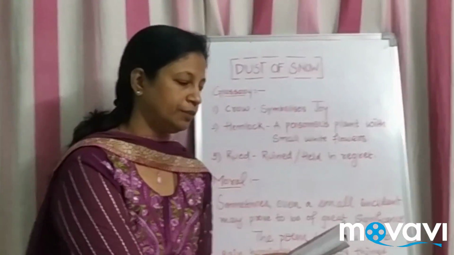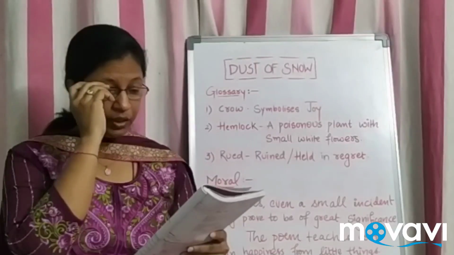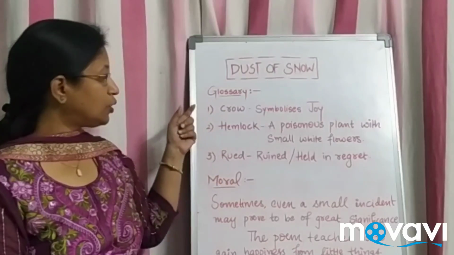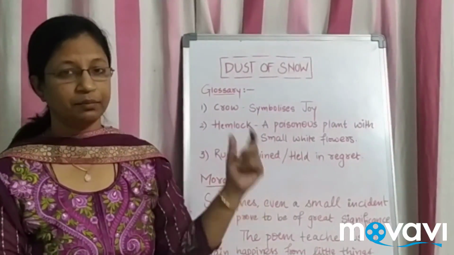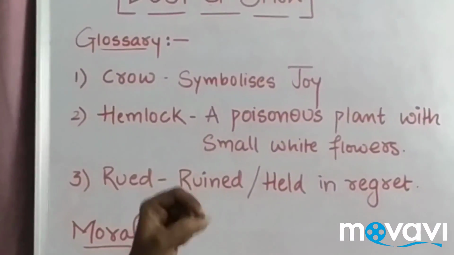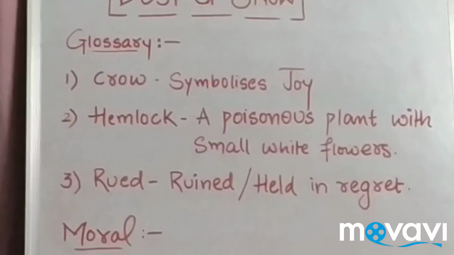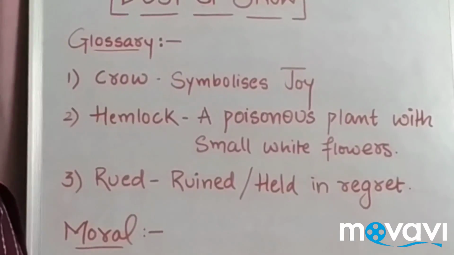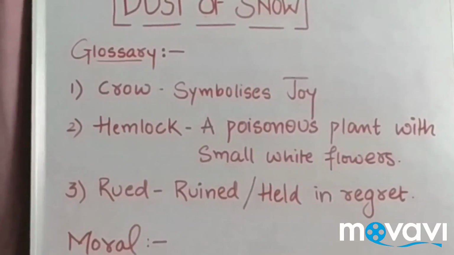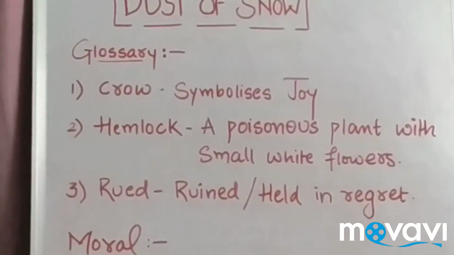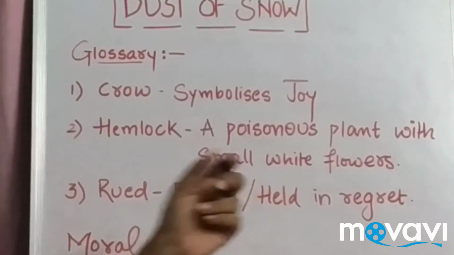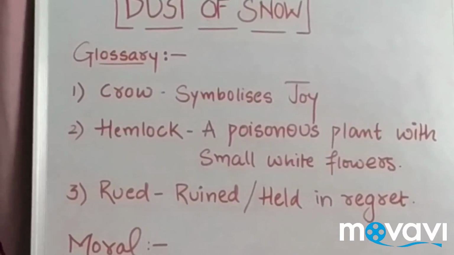Let's go with the first poem, Dust of Snow. You can see the glossary here. We have given it as the way of crow. The crow symbolizes joy in this poem. First look into the glossary and make a note in your textbook, and then you go with the following of your lesson. Crow symbolizes joy. Hemlock is poison. This is a poisonous plant. Then rude is given here. You are supposed to pronounce it as ruined, held in regret. That is the ruined part.